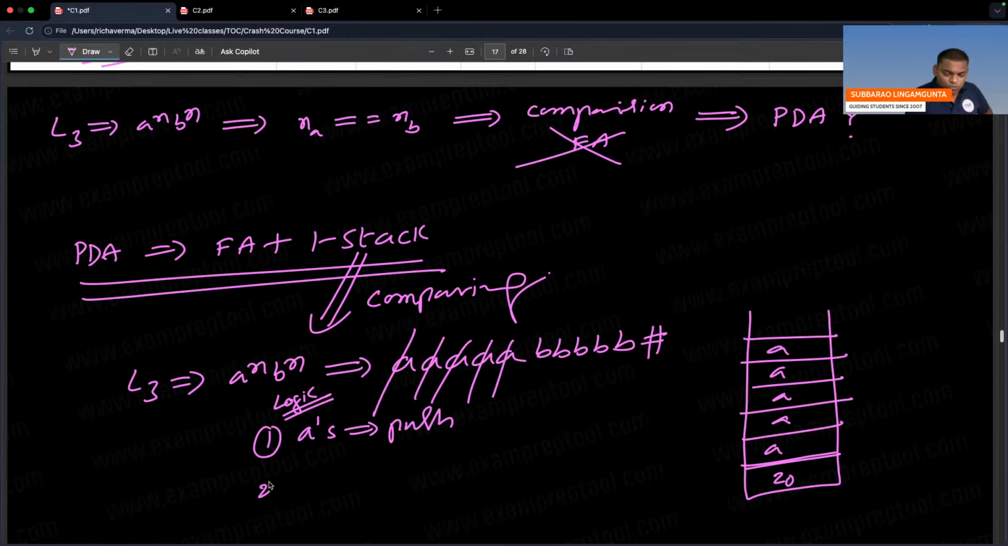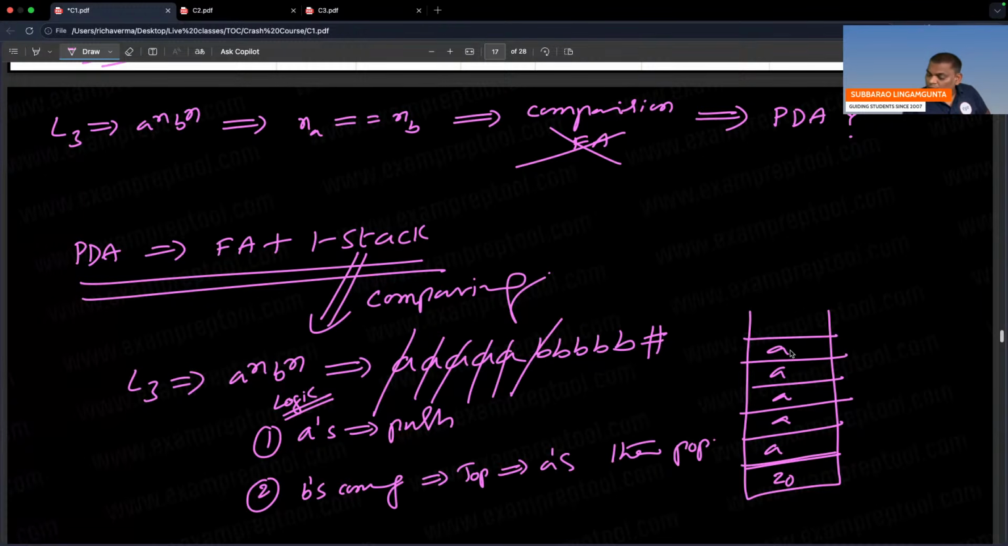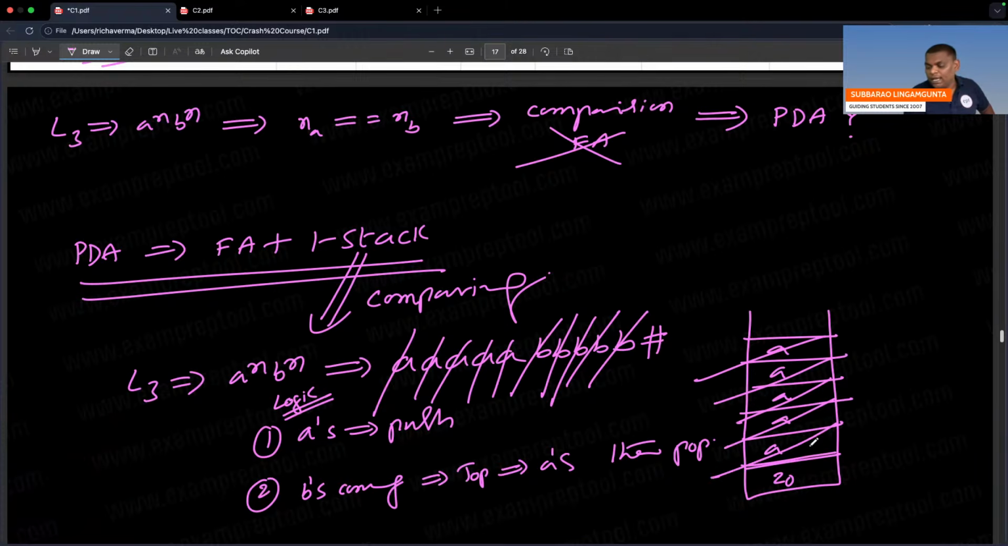Now listen. B's are coming. Top of the stack is A, so pop. Remember, B is coming, top of the stack is A, pop. B coming, top of the stack is A, pop. It means for every B, cancel one A. B coming, top of the stack is A, pop. For every B, an A is cancelled.